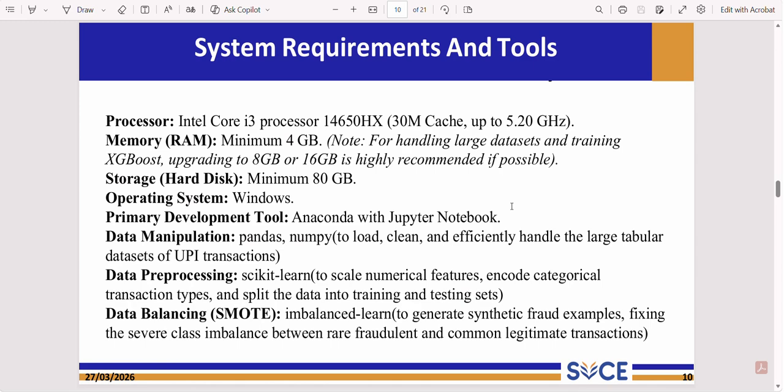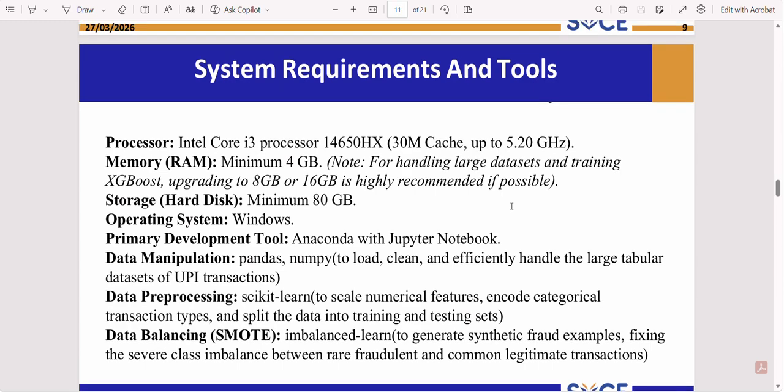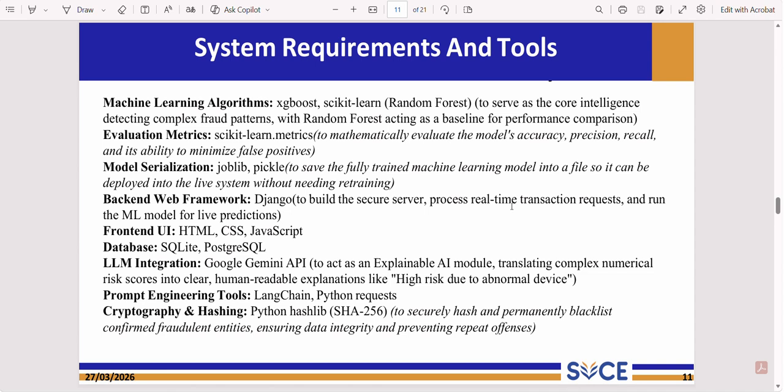Coming to the system, this is the architecture diagram. Coming to system requirements and tools, the project is developed using Python based tools with Anaconda and Jupyter Notebook, and libraries such as Pandas, NumPy, Scikit-learn, XGBoost and Imbalanced-learn are used for pre-processing, model training, and data balancing. We develop the front end using HTML, CSS, and JavaScript, and for the database we use SQLite to manage the transaction records.